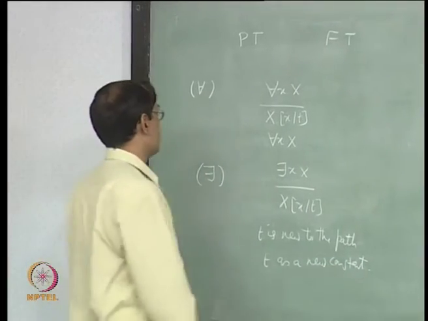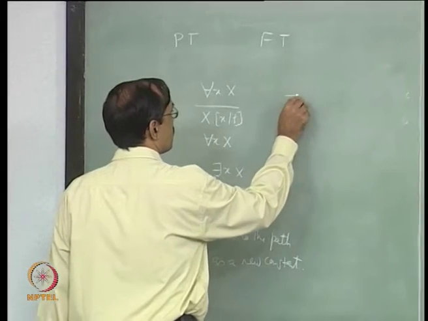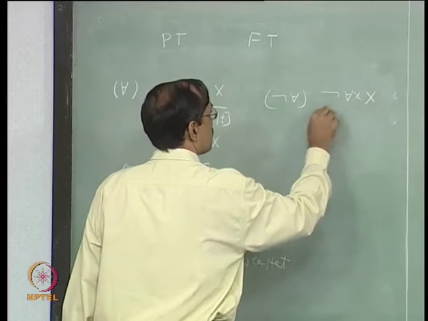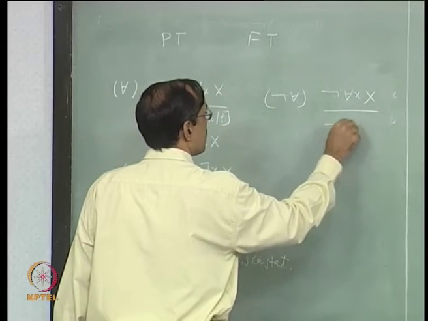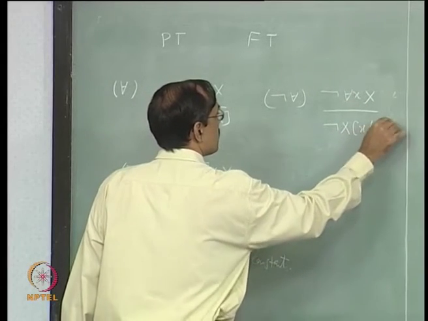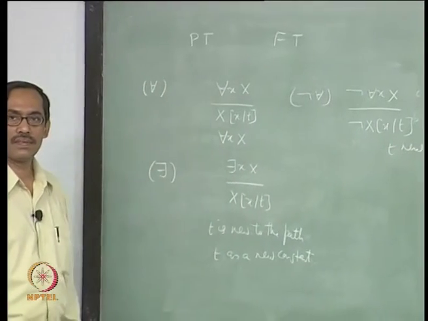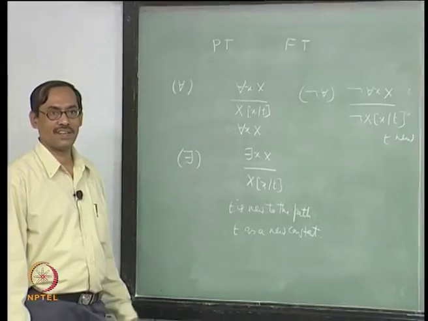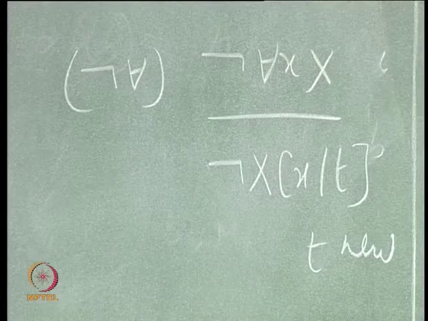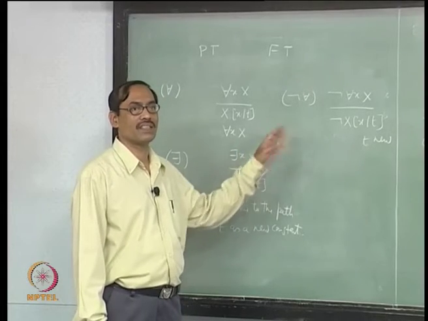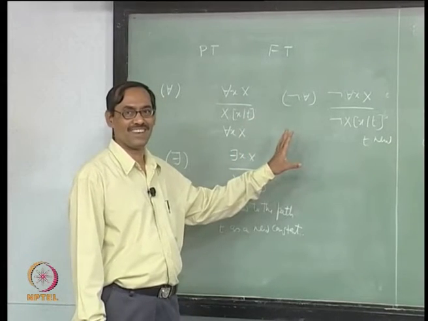Fine. Similarly, we will have rules for not for all, that will say not for each x, you can get not x by t, again t new, it is really existential, right. Not for each is really there exists not x. So, we will not write it is equivalent to there exists not x, because tabular rule is tabular rule.